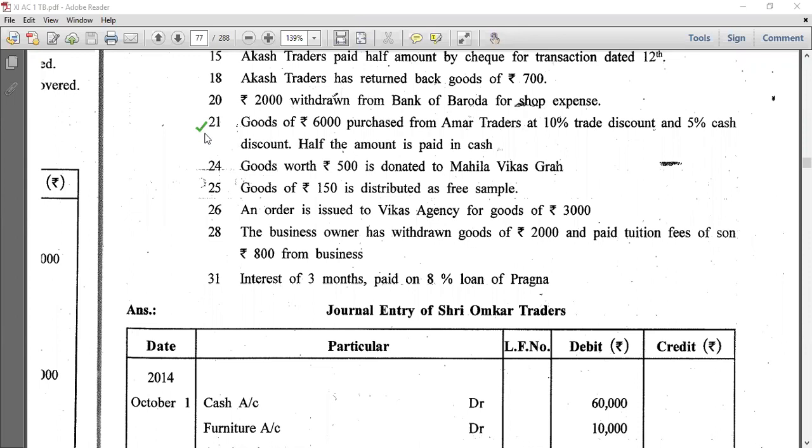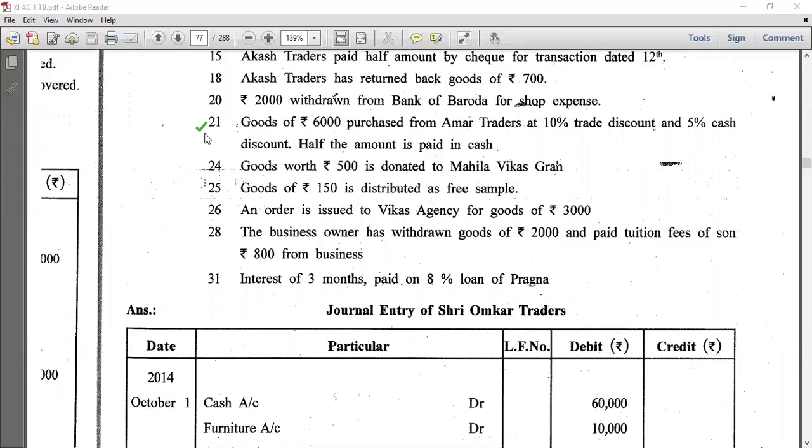Goods worth rupees 500 is donated to Mahila Vikas Gram. So donated word is given, donation account debit. Goods go out other than sales means to purchase. So to purchase account 500. Goods of 150 is distributed as free sample. When it is done as a free sample, it's an advertisement. Advertisement expense account debit 150 to purchase account 150.